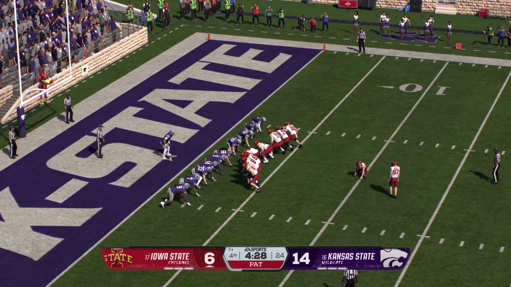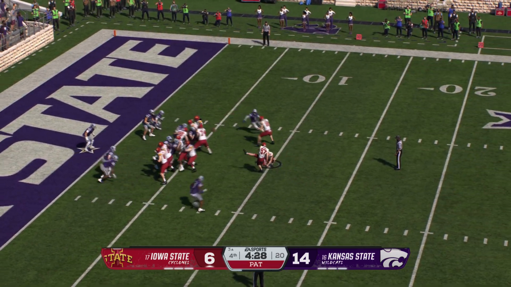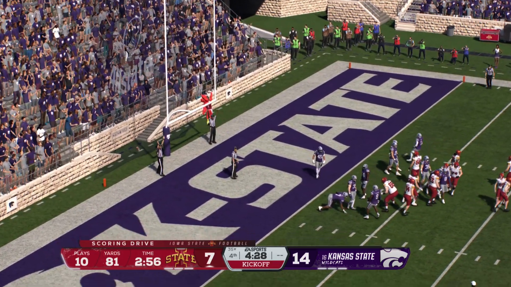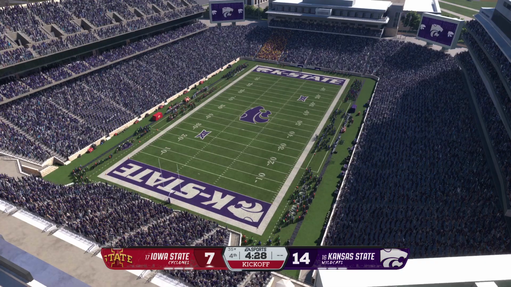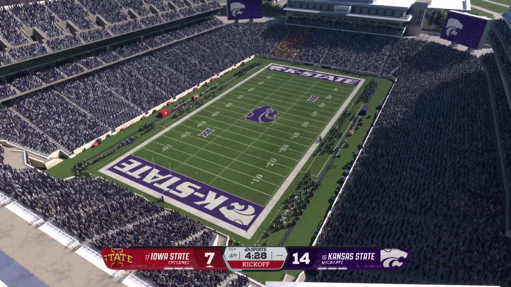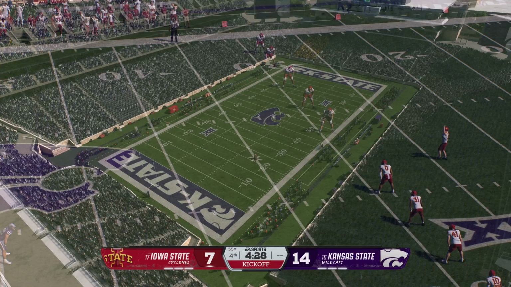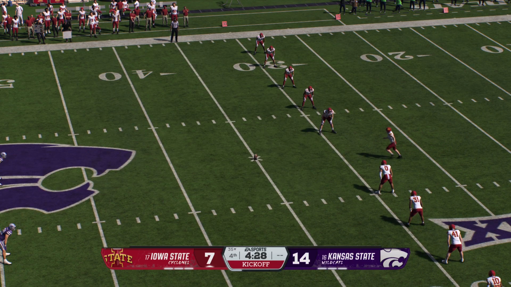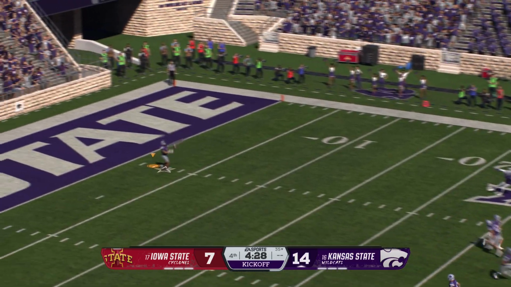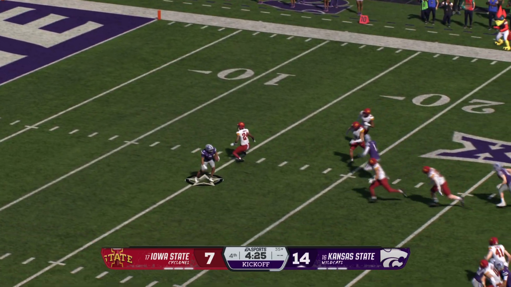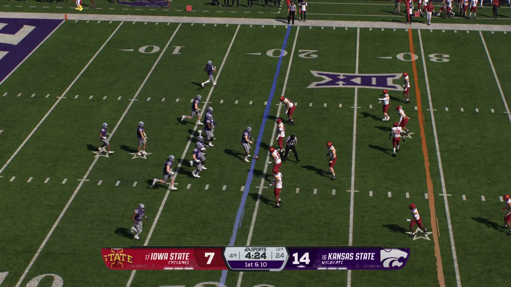And they'll set up with the PAT. You make the extra point, cut the lead to 14-7. That makes the score Kansas State 14, Iowa State 7. So after putting up the touchdown, the kickoff team is out there to boot it away. And here's the return from inside the 5. And he's stopped at the 19. Good job by the coverage team.